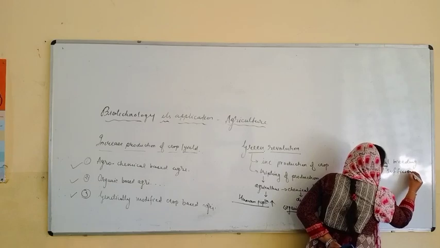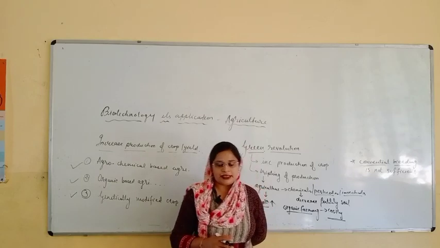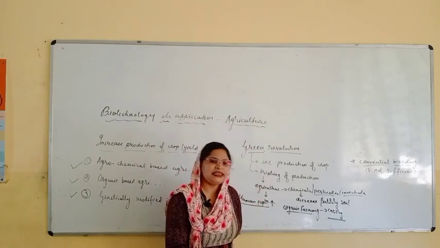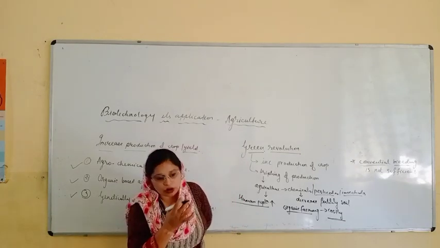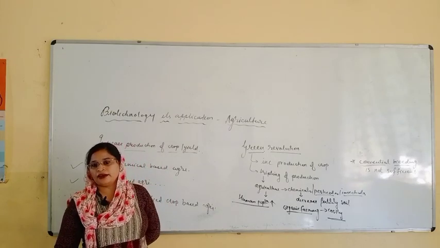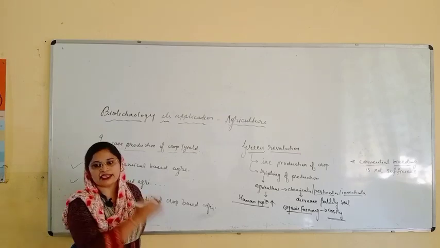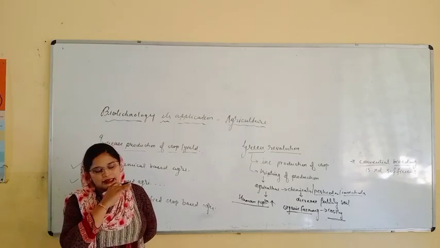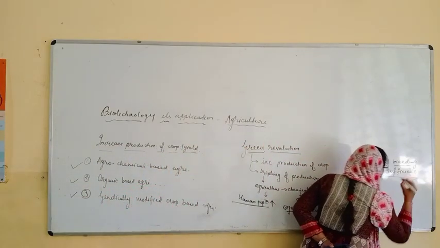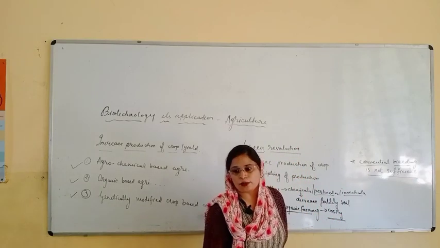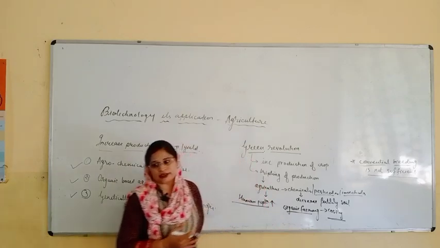Now you will ask me, ma'am, what is conventional breeding? Conventional breeding means whatever the farmers are doing, using the normal, basic techniques, either by putting some chemicals or by using some organic farming. The basic techniques they are applying for the agriculture field, that is conventional breeding. But as the population is increasing, conventional breeding is not sufficient to provide the crops or the yield.